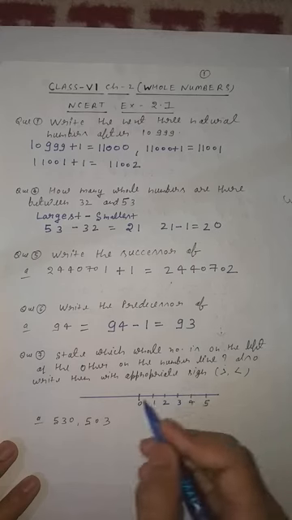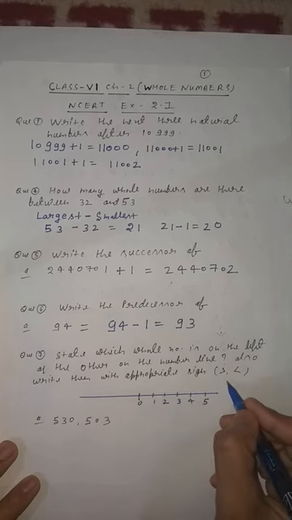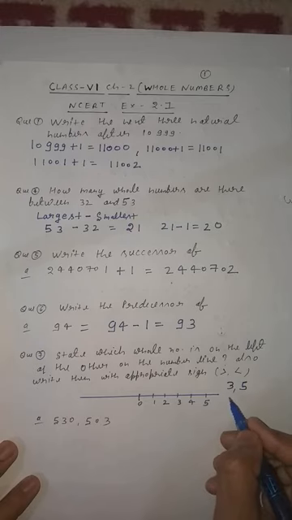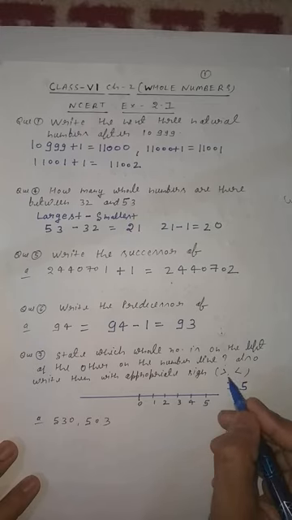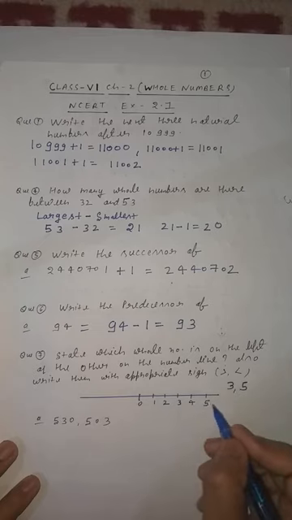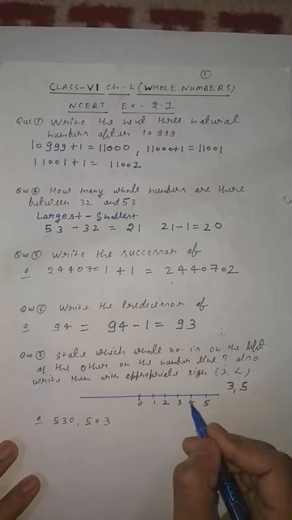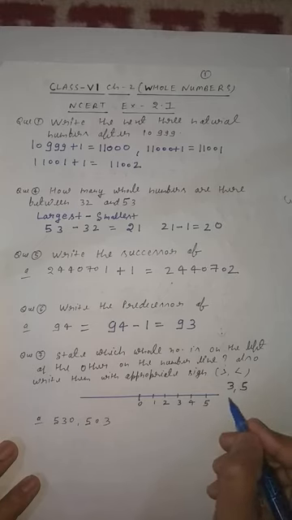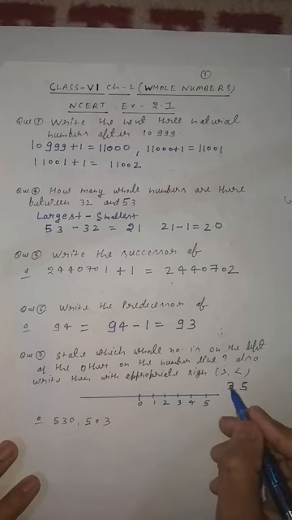So if I am writing 3 and 5, in this one, which one is on the left side of the other number? In 3 and 5, which one is on the left side of the other one? So you can say 3 is the smaller and 5 is the greater. So 3 is on the left side of 5. What is the conclusion of this? Always the smaller number is on the left-hand side of the greater number.